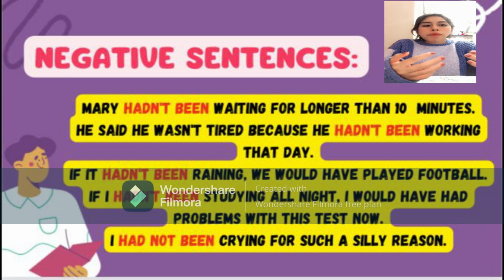Negative sentences. Mary hadn't been waiting for longer than 10 minutes. He said he wasn't tired because he hadn't been working that day. If it hadn't been raining, we would have played football. If I hadn't been studying all night, I would have had problems with this test now. I had not been crying for such a silly reason.